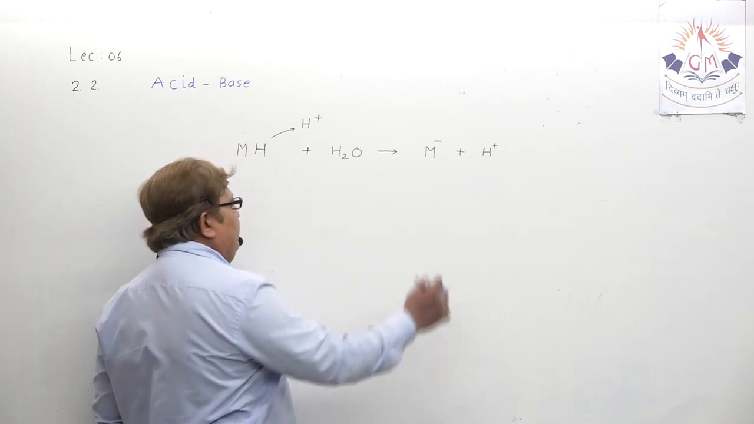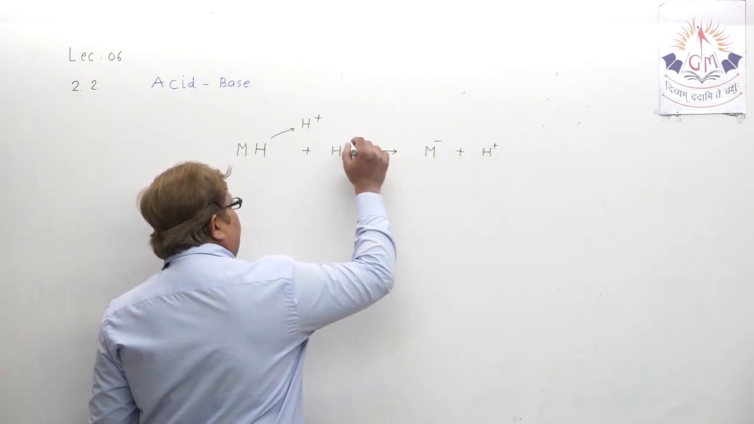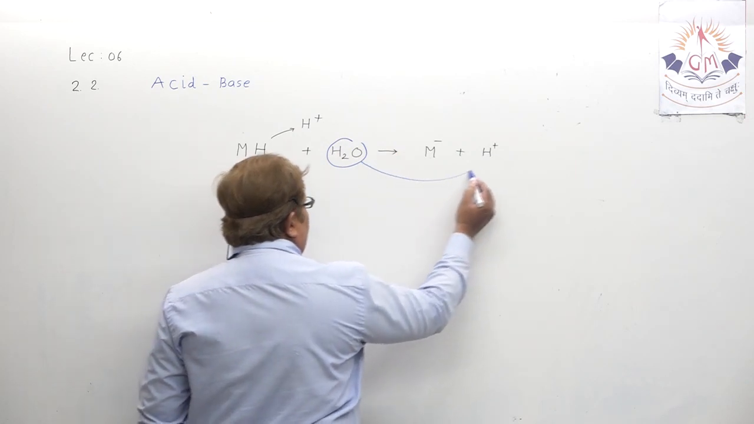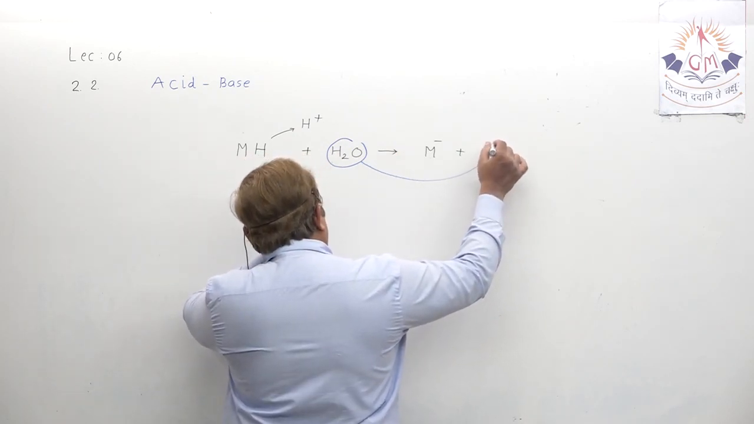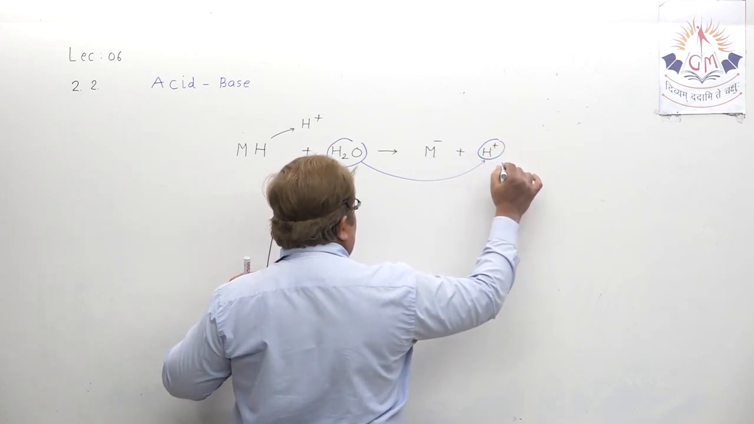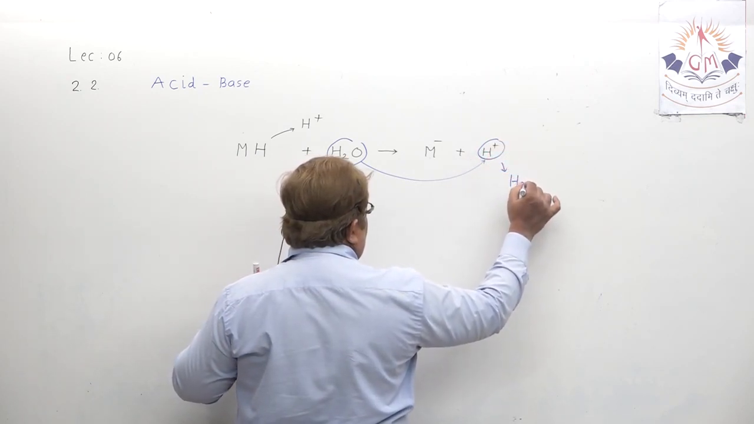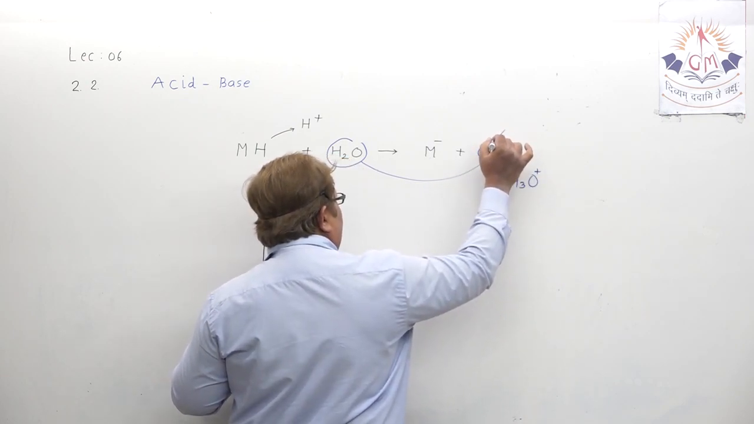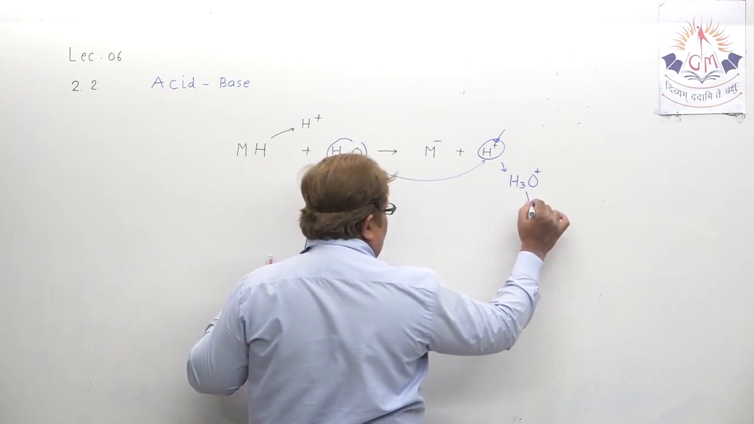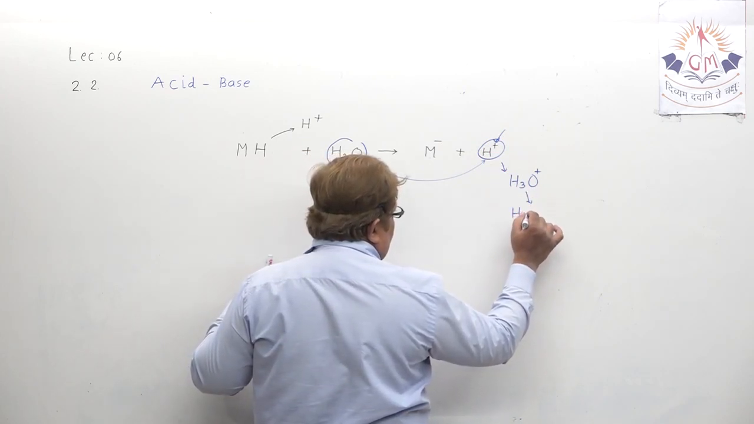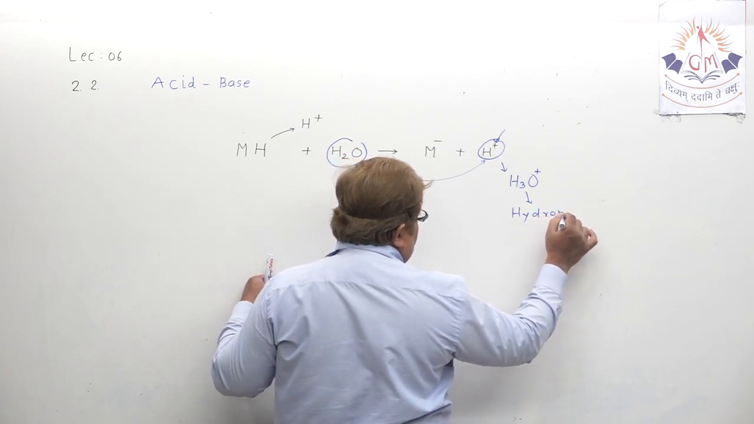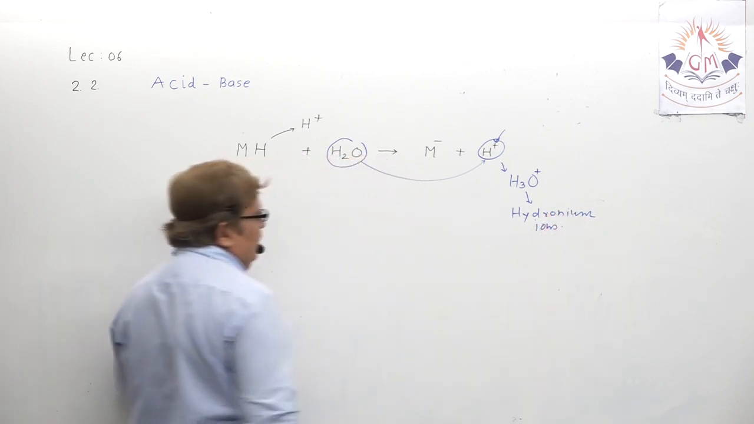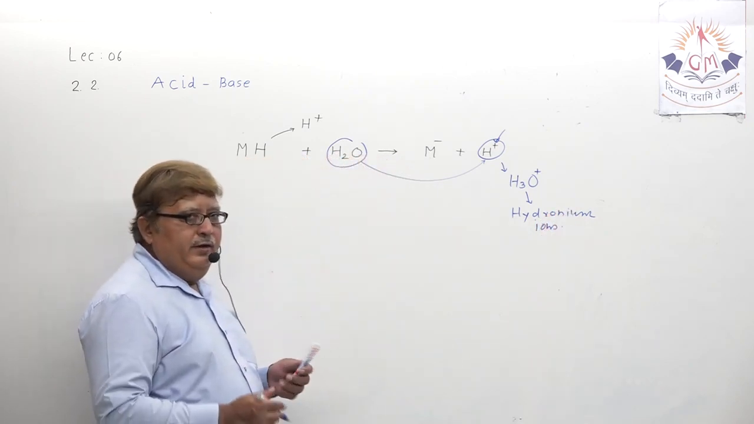So it is never possible for a hydrogen ion to exist independently. It immediately reacts with a water molecule, and it will exist in the form of which ion? H3O plus ion. This is called hydrogen ion, but H3O plus is known as hydronium ion. Understood, my dear student? Hydronium ion.